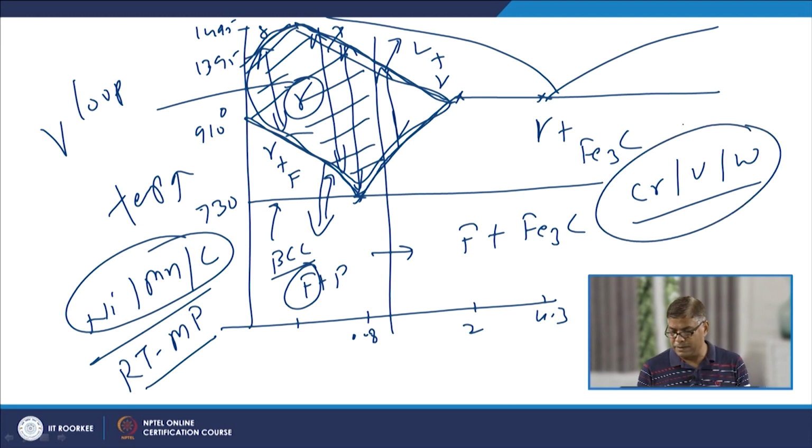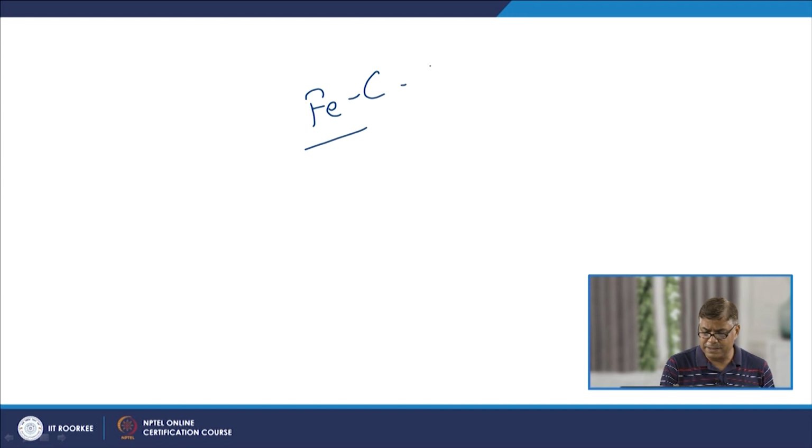When the chromium content and likewise other ferrite stabilizer content is significantly high, this gamma loop may be eliminated, and we may have the ferrite phase from room temperature to the melting point. So, there will not be any other phase formation. These are the two situations as far as the iron carbon system in steel is concerned.